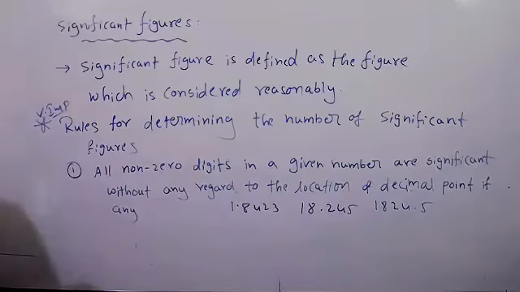Five rules are there. Are you clear about the first rule? Yes, sir.